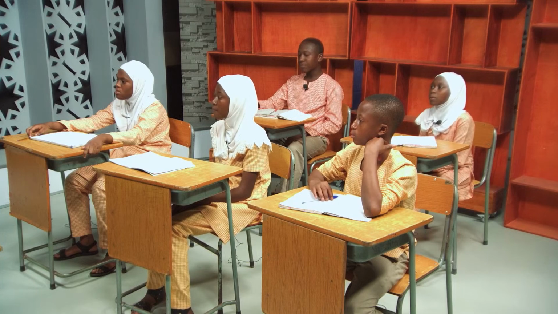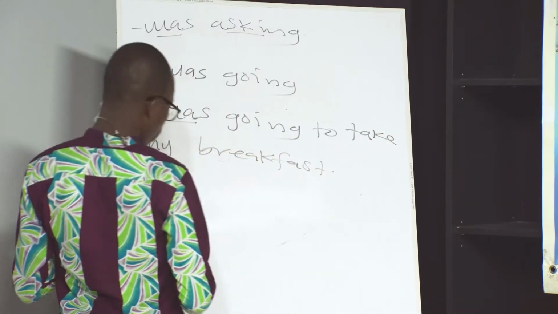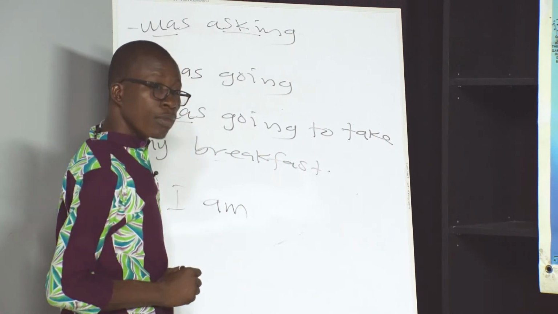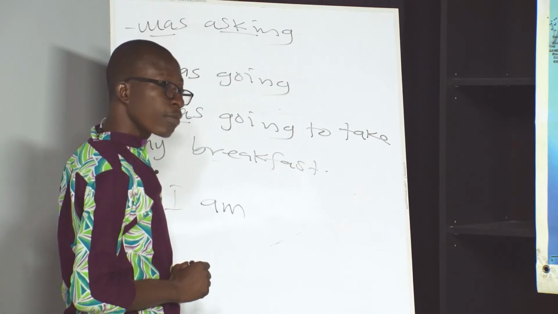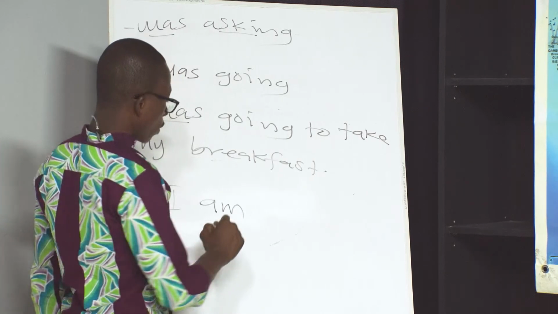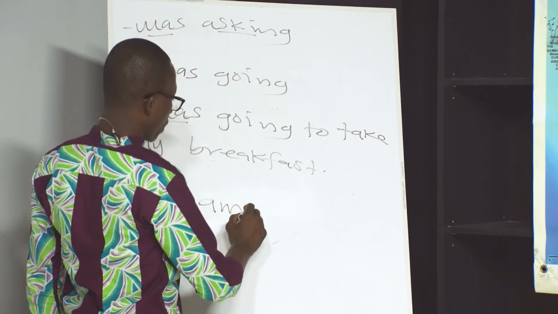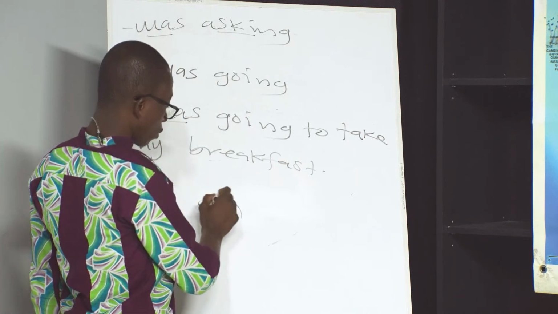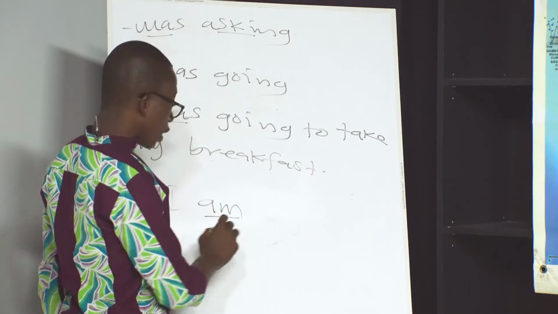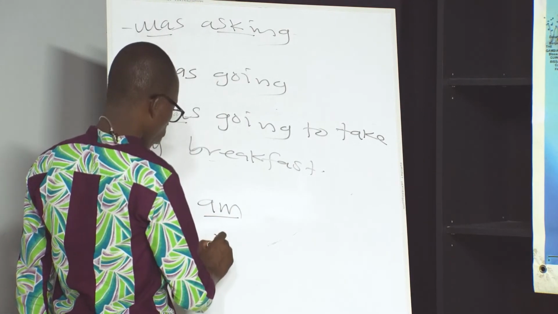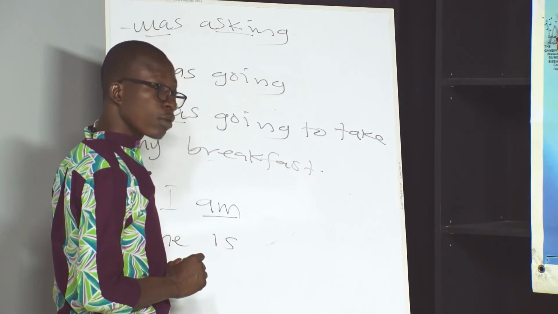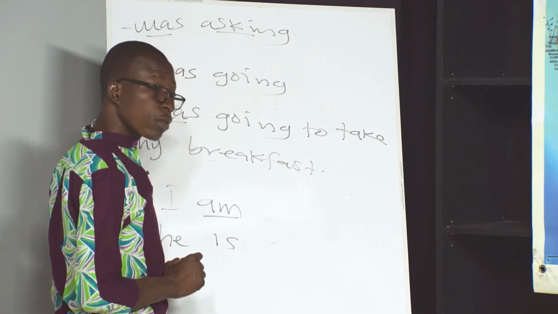The reason is that we say this. I am. This is what we say. This is singular, same as he is, singular. Do you follow? Take note.